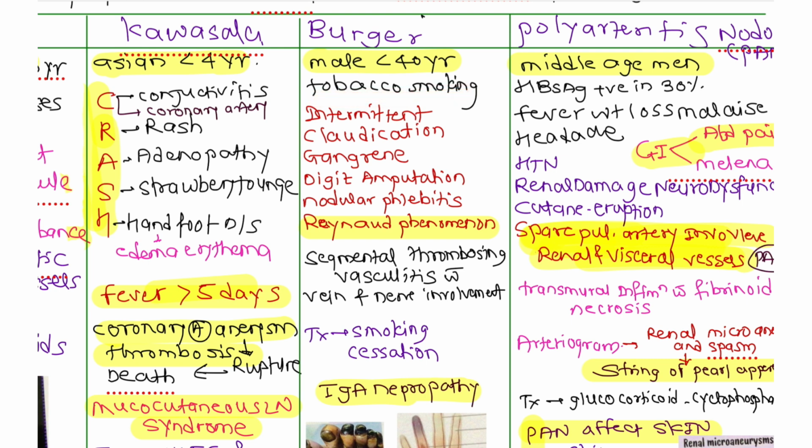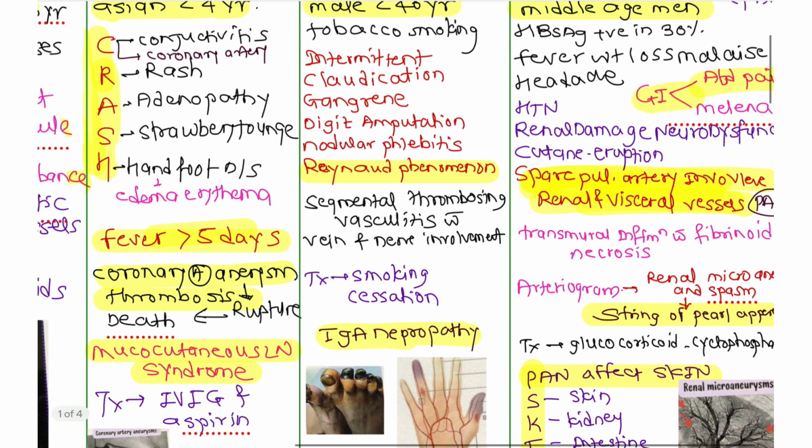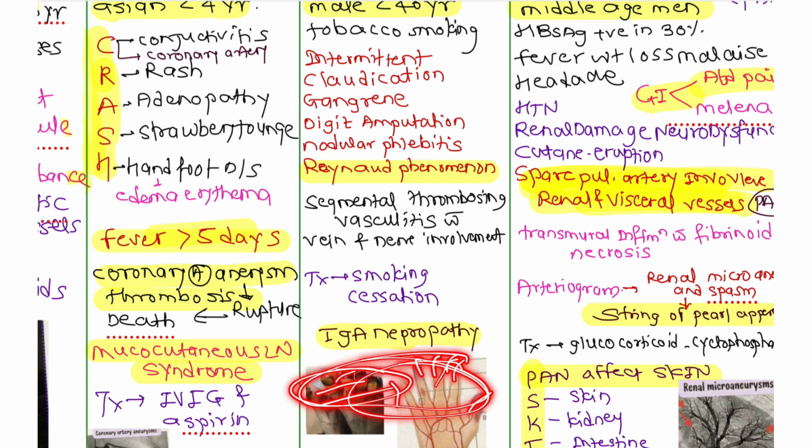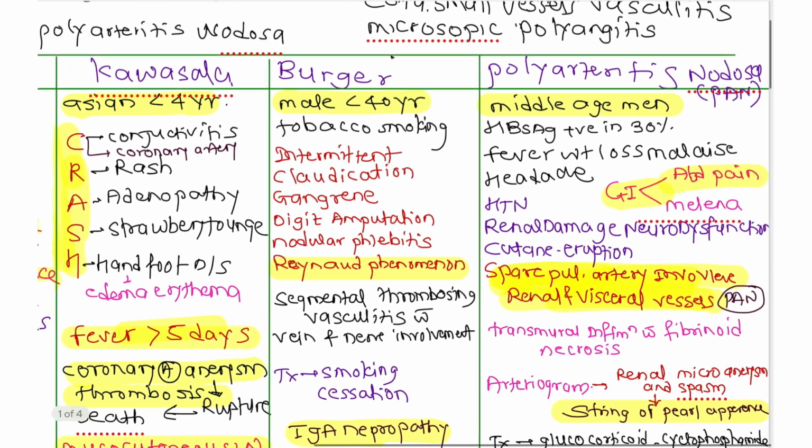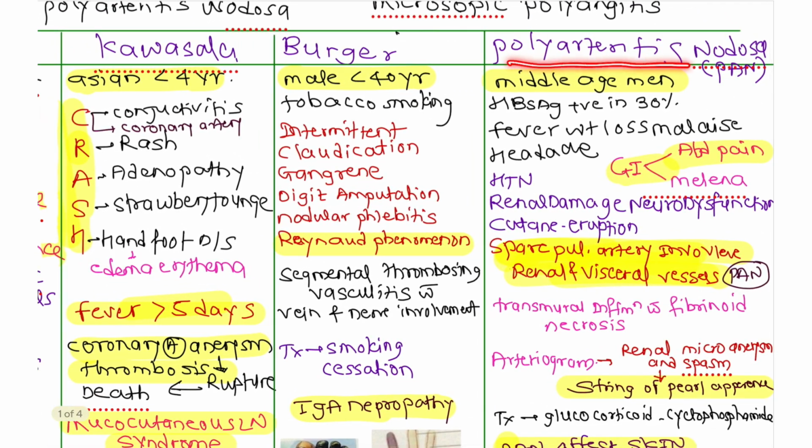Okay, so there is a segmental thrombosing vasculitis of the distal vessels. Okay, that is your distal vessels. So this is important. Which vessels are involved? Distal vessels are involved. Now the third type, that is polyarteritis nodosa, or we call it PAN.